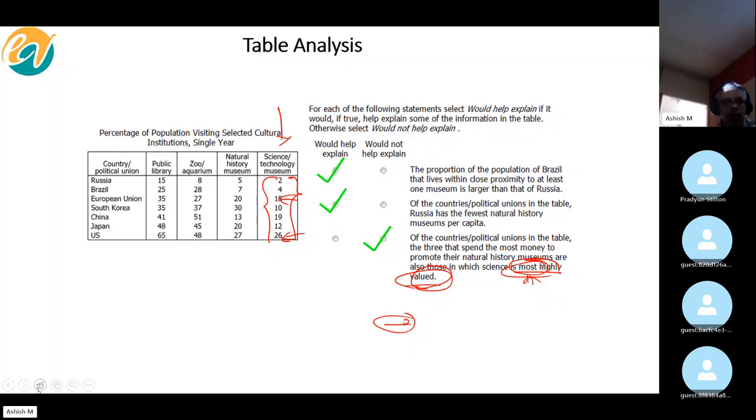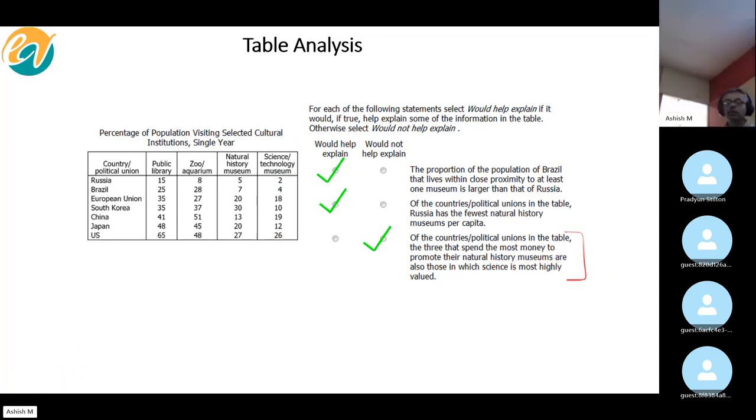All these are valid questions, guys, but reiterating, what are we doing here? For example, in this question, we are saying that the percentage of people who visit the Science or Technology Museum is essentially a proxy for how much value people place in science and technology, right? Similarly, in this case, what we discussed was that the amount of money that a country spends on promotion is again a proxy for how much percentage of people are likely to visit. So all these are a bit of extrapolation, but I would say that these do make logical sense.